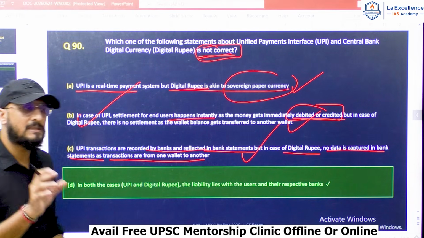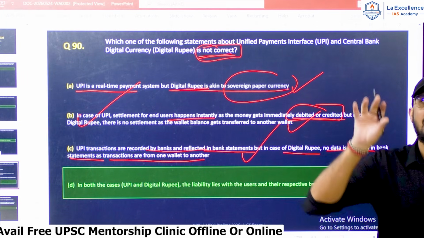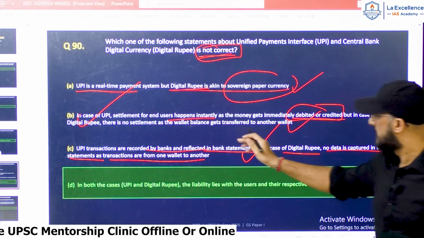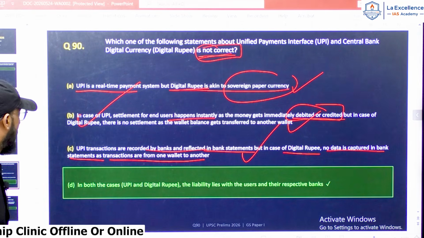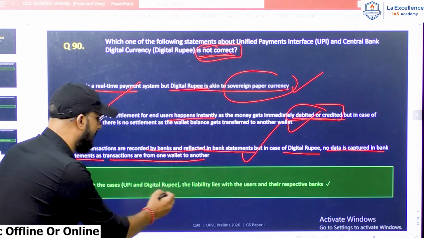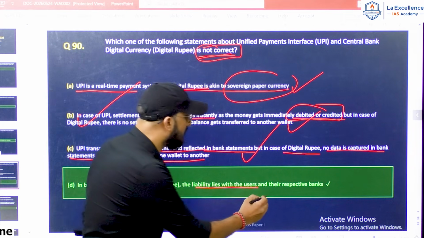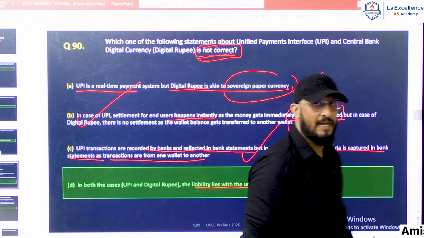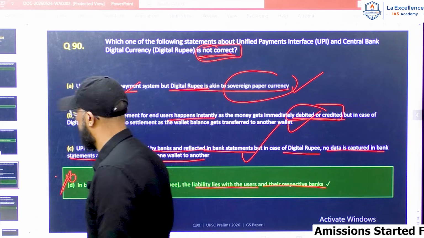So in your bank statement, each and every transaction will not be recorded as credit and debit. So statement C is also correct. Now look at statement D. In both the cases, that is UPI and digital rupee, the liability lies with the users and their respective banks. This is wrong. Statement D is wrong.